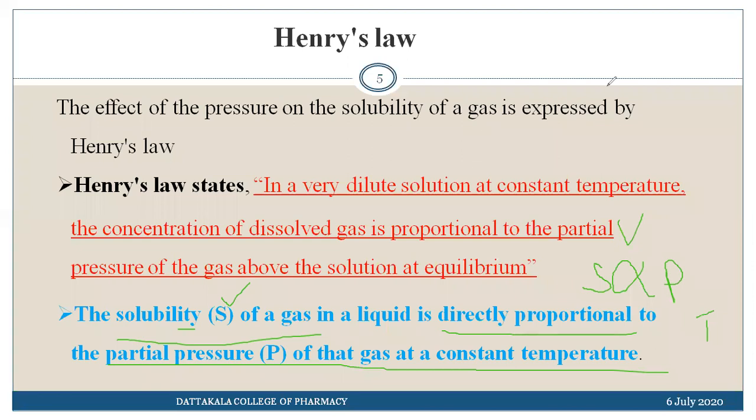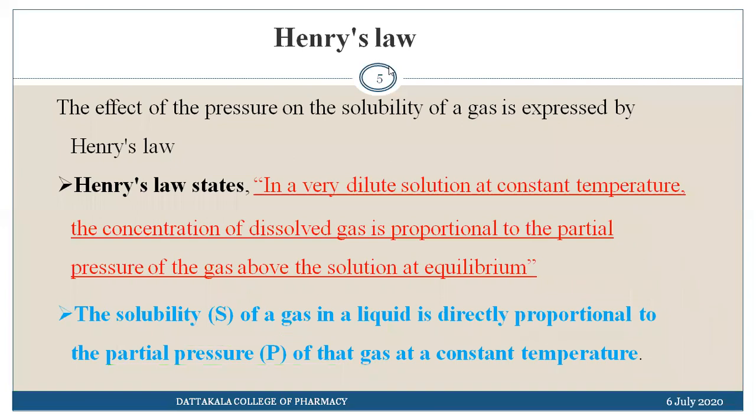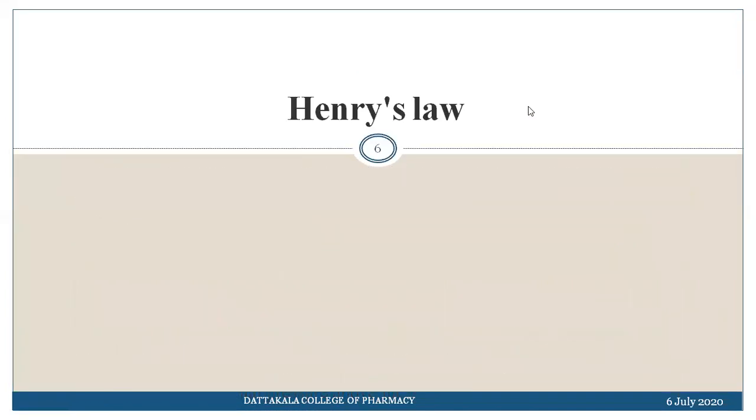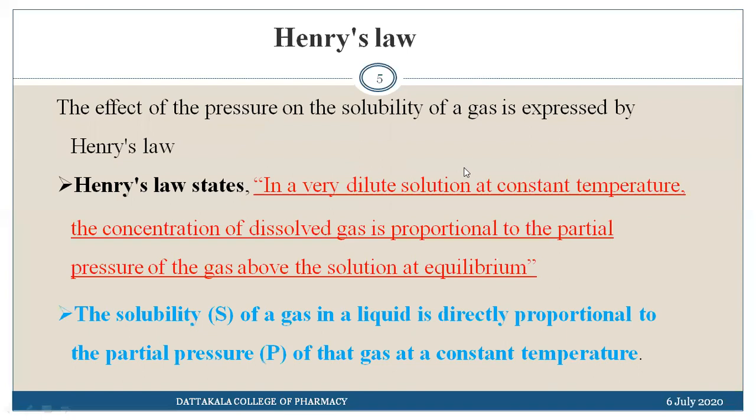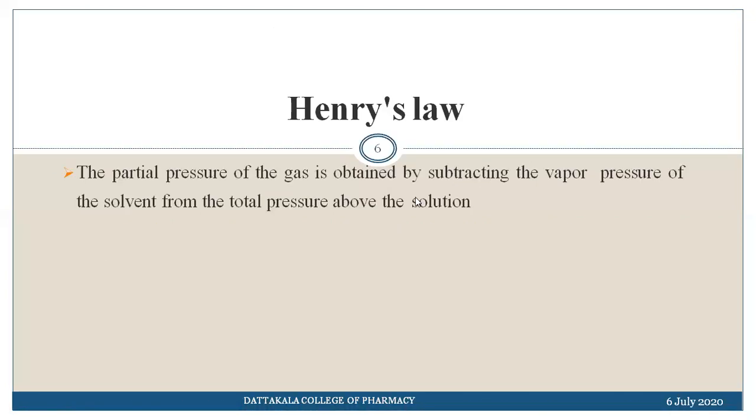Okay, by another way we can state Henry's law. The partial pressure of the gas is obtained by subtracting the vapor pressure of the solvent from the total pressure above the solution. So how can you determine the partial pressure of the gas?